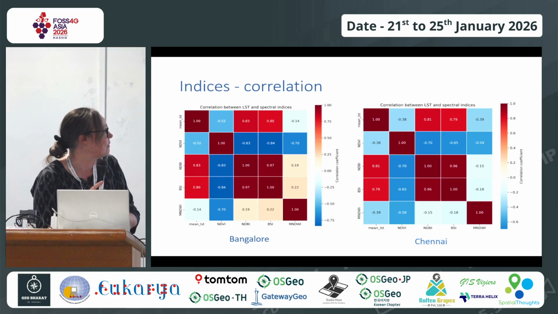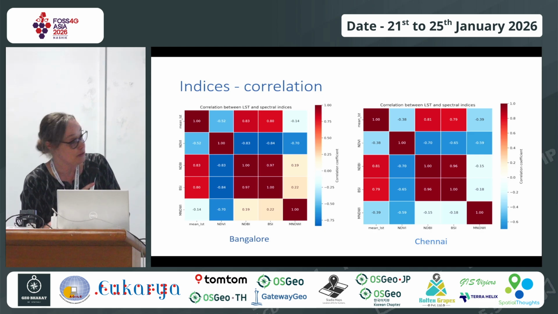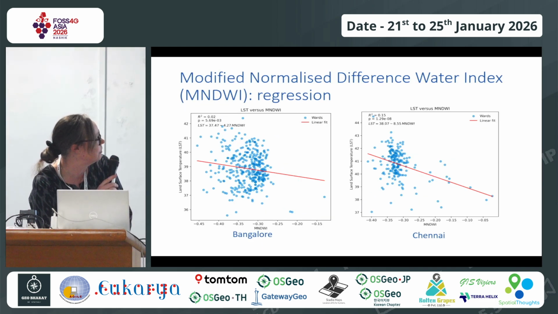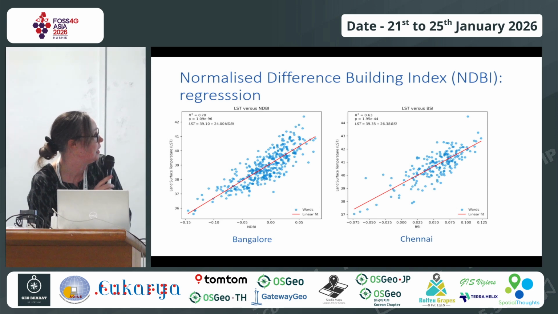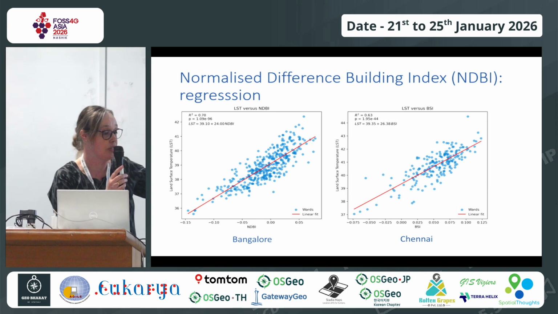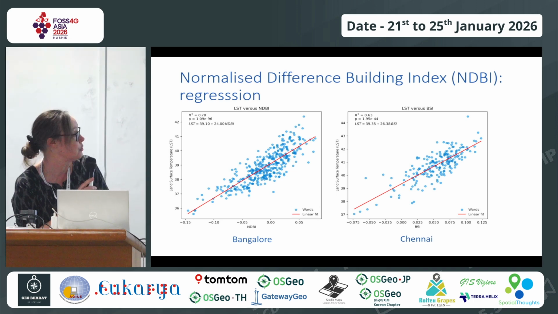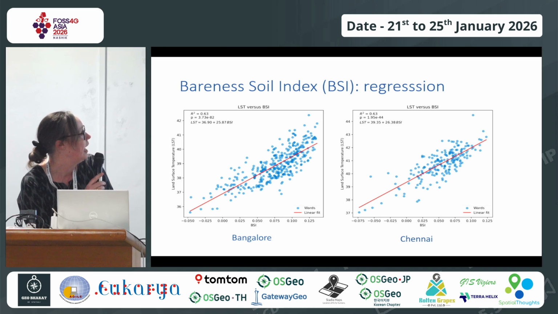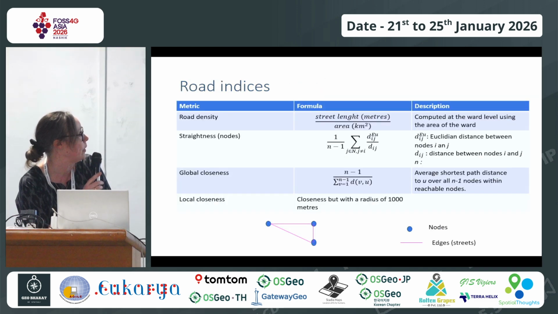Then this is for the water index, less relationship, so more for Chennai. There are a lot more water bodies in Chennai. What seemed to be the most, and this is very similar to other studies, is the building index. So this is a high correlation, statistically significant. And then bare soil index as well.